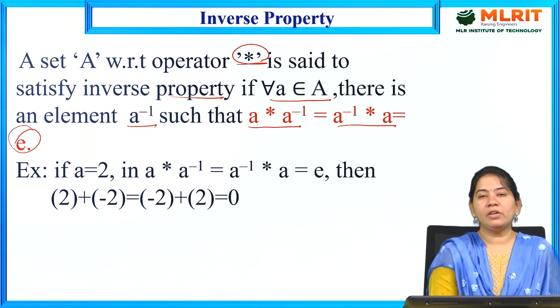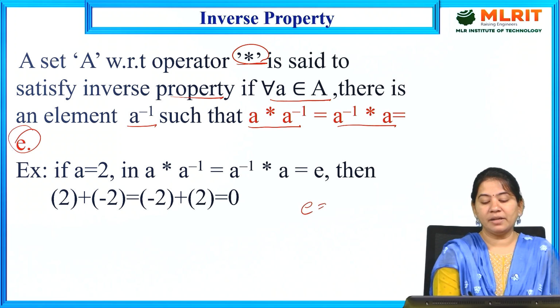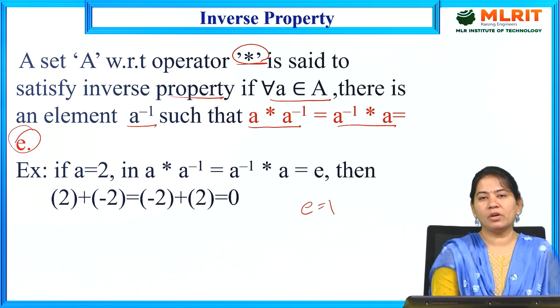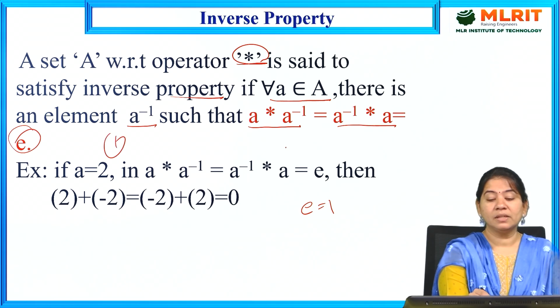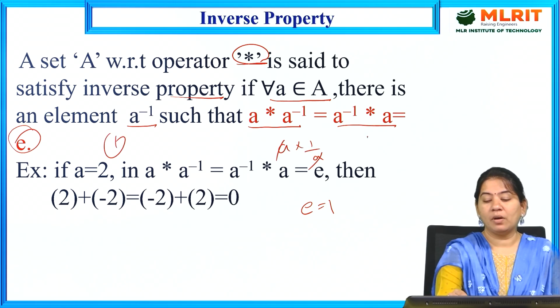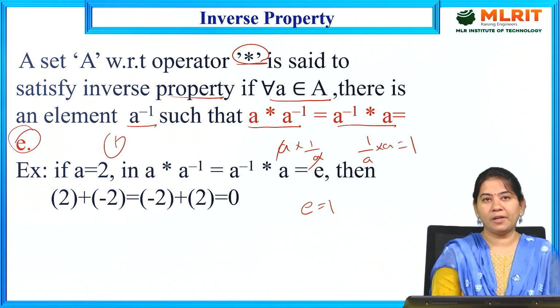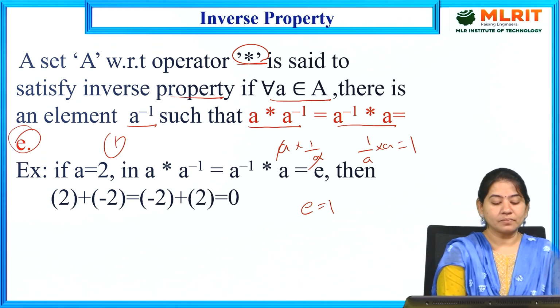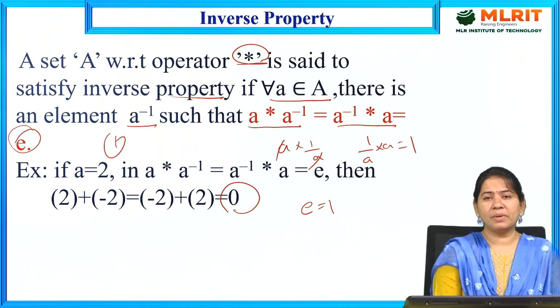Means even if you are taking A into A inverse or A inverse into A, then if you are getting the same identity element, that identity element can be what here for multiplication, 1 only. Why? Because A into 1 by A, you will get 1 only. Or 1 by A into A, you will get identity element as 1 only. For addition, you will get identity element as 0.